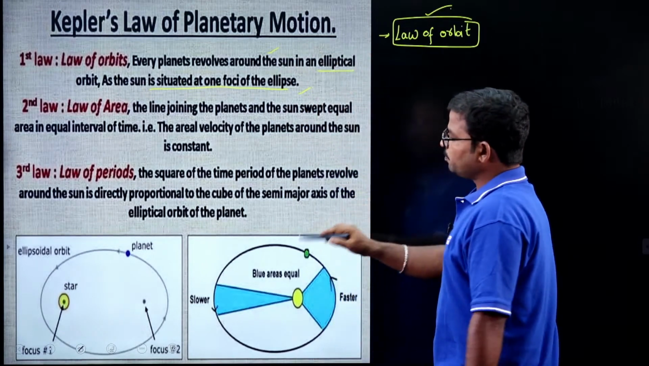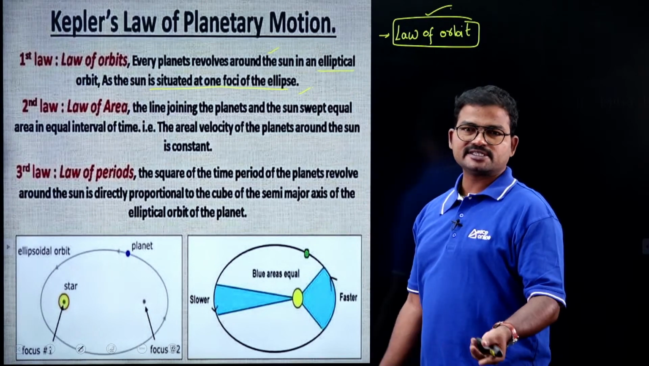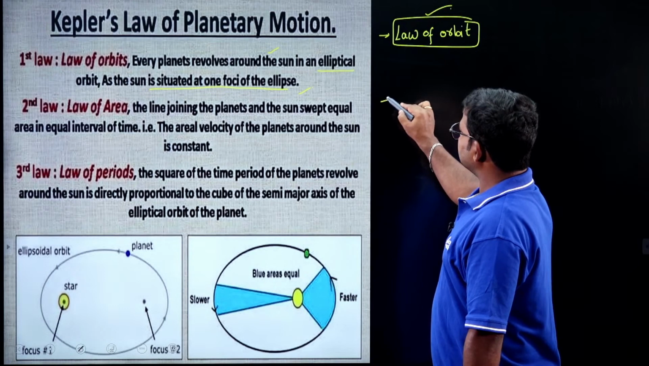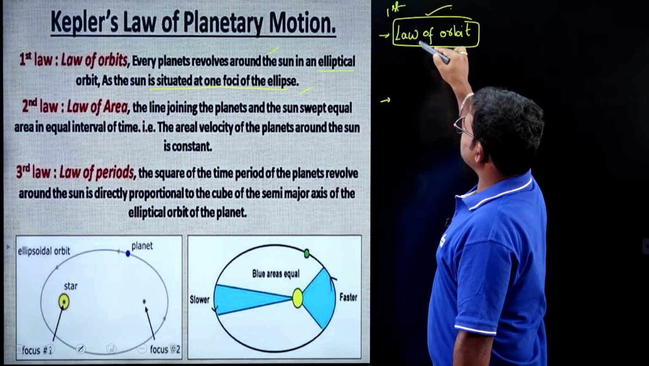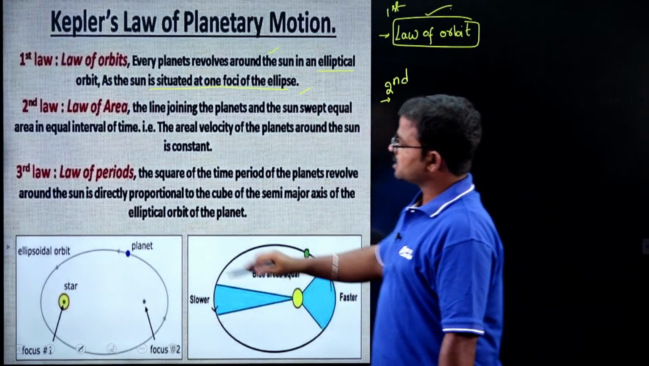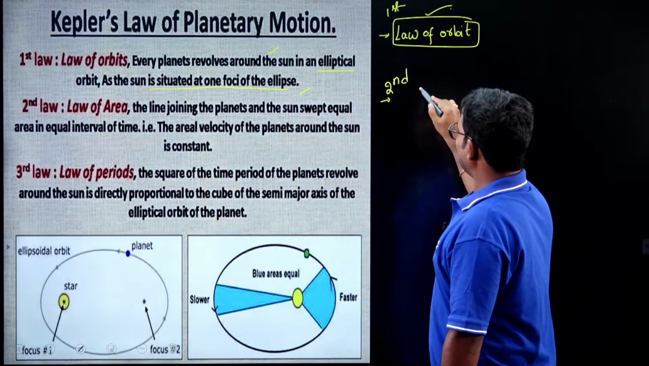Every planet has a specific orbit. That is the law of orbit. So this is the first law, simply also called the law of orbit. Next, the second law. The second law is considered the law of areas.